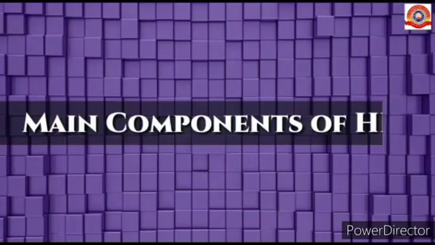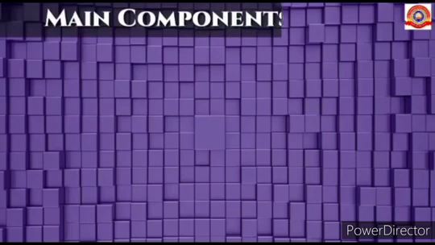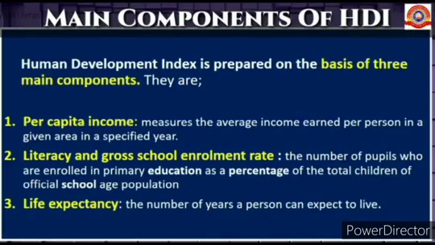Let's see the main components of Human Development Index. Human Development Index is prepared on the basis of three main components. They are per capita income, literacy and gross school enrollment rate, and life expectancy. Per capita income measures the average income earned per person in a given area in a specified year.